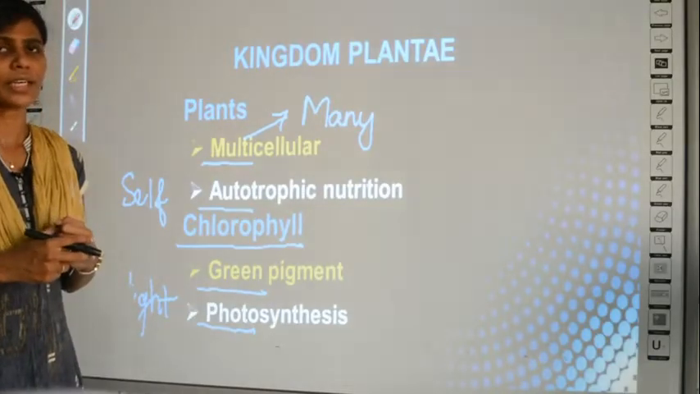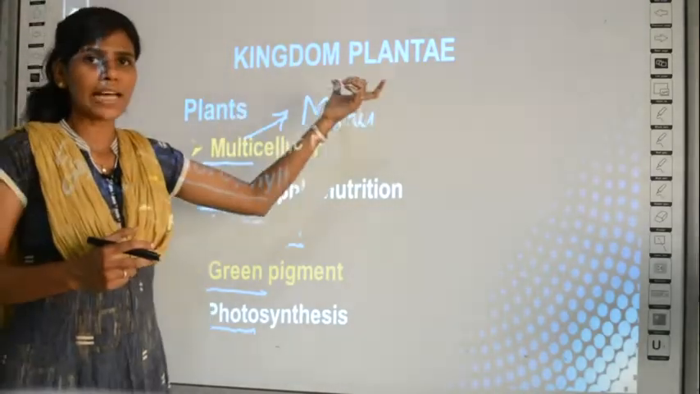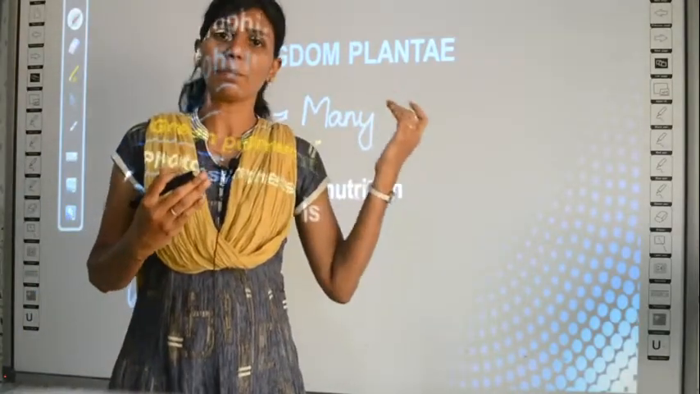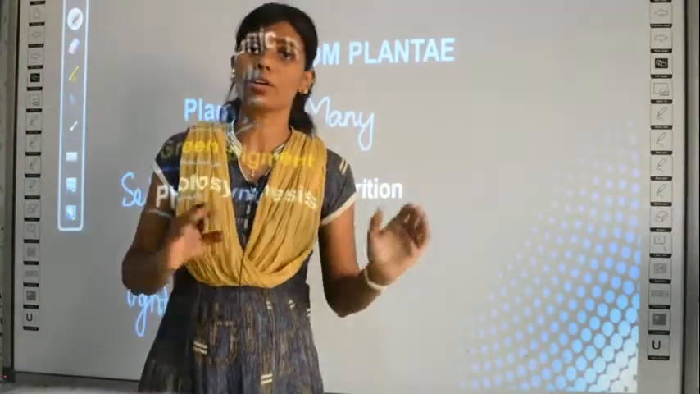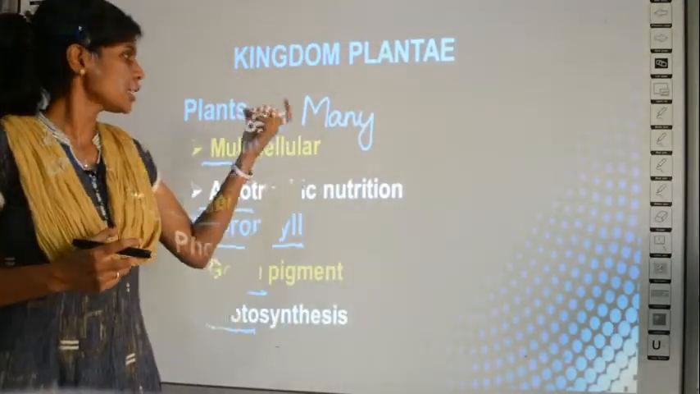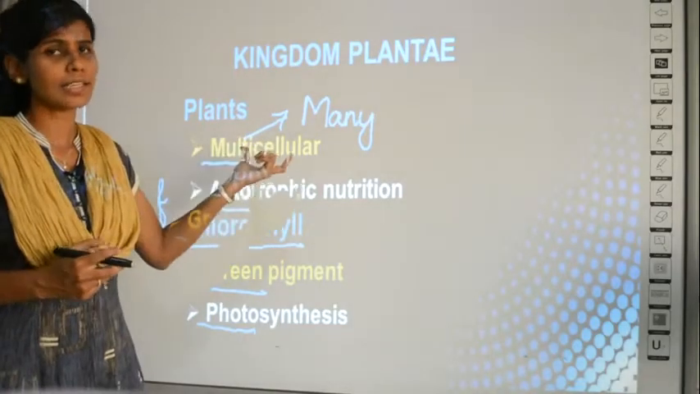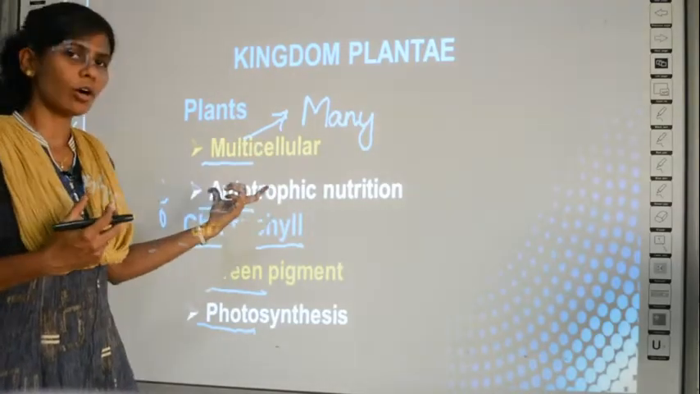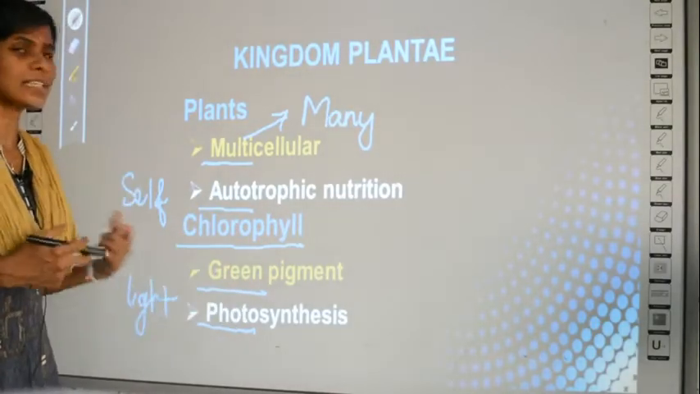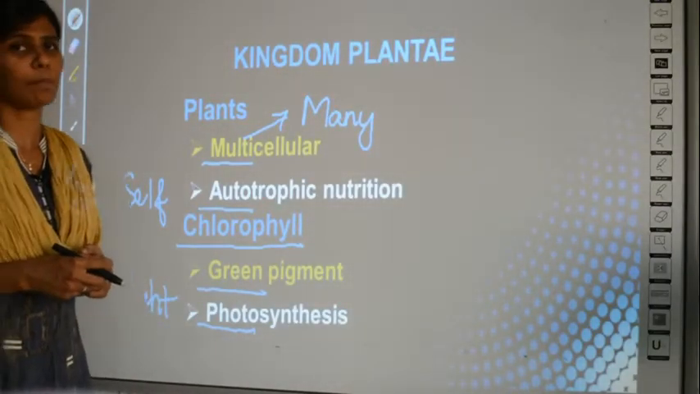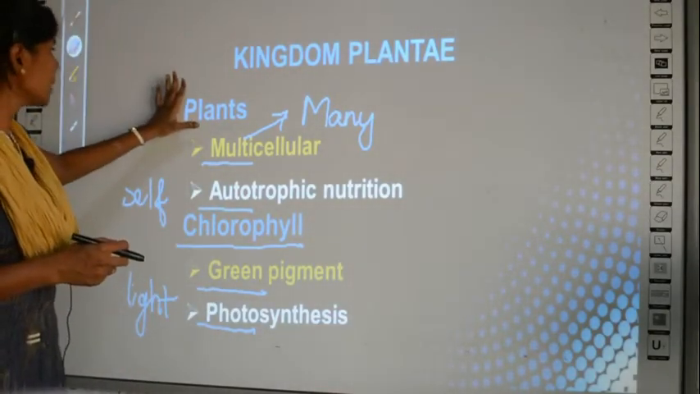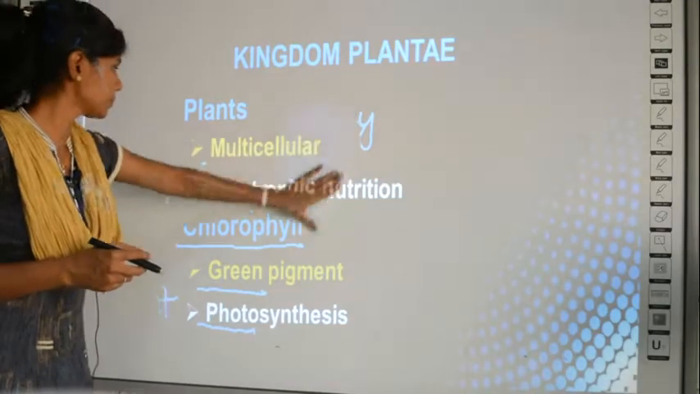What all have we studied? Kingdom Plantae includes fully of plants. Kingdom Plantae does not include microorganisms or animals. It includes only plants, and these plants are multicellular, that is, they are made up of many cells. They are autotrophic in nutrition, they have chlorophyll pigment, and they synthesize their own food with the help of photosynthesis. Clear? So these are all the basic properties of plants.